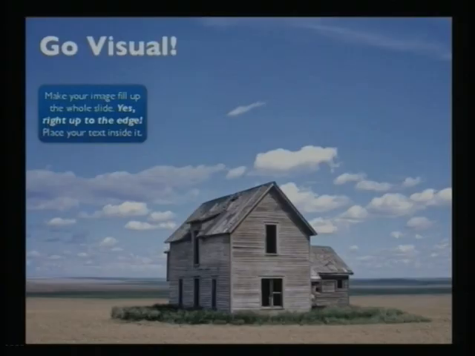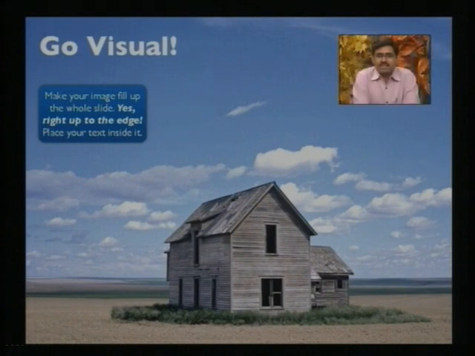Next, make the image fill the whole slide. That means the entire corners should be covered, so full screen in short. You can go from your top edge to the bottom right.